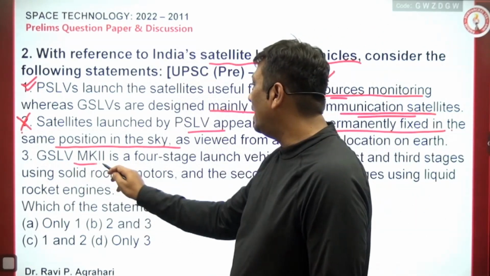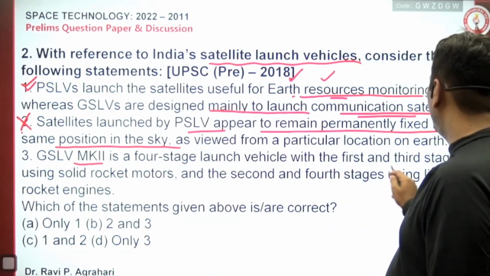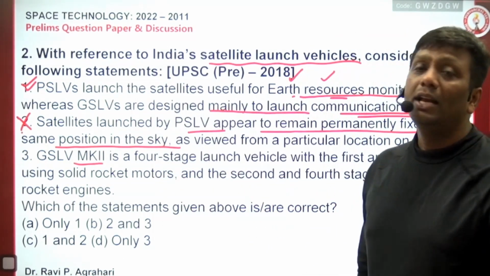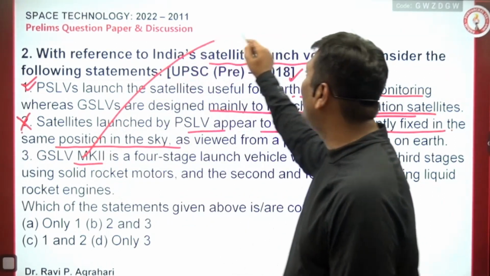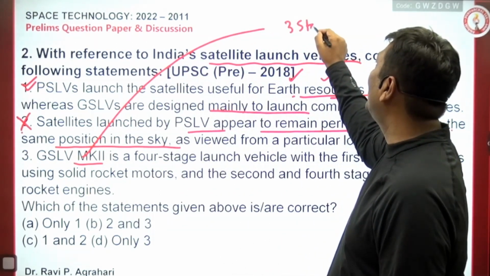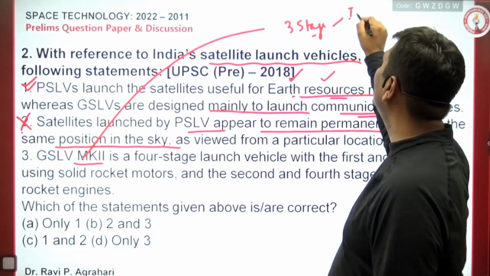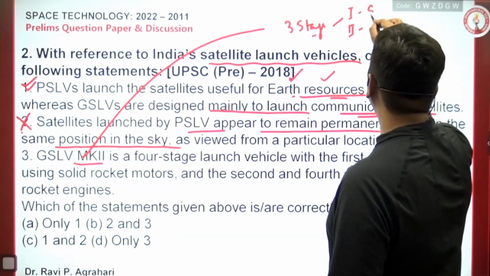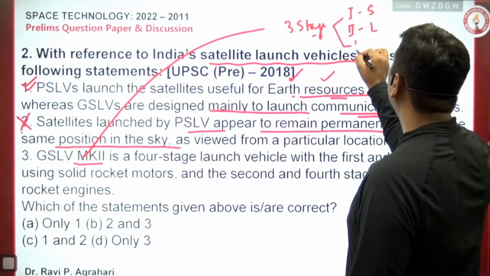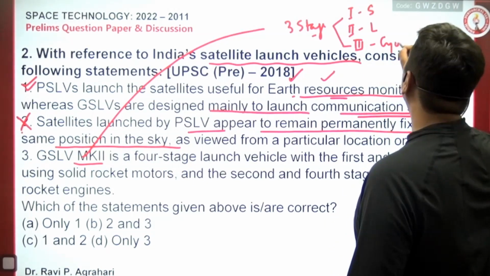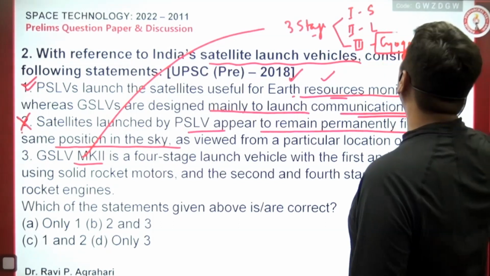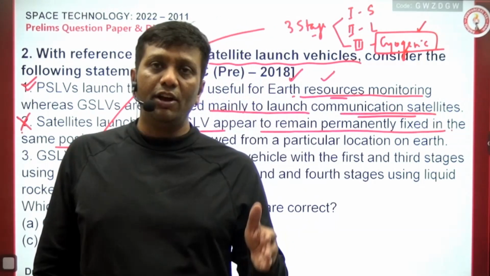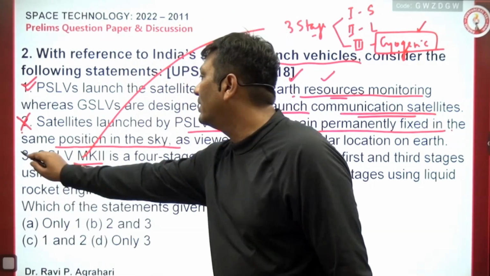Third statement: GSLV Mk2 is a 4-stage launch vehicle with the first and third stages using the solid rocket motor engine, and the second and fourth using liquid. This is absolutely wrong, guys. GSLV is actually a 3-stage launch vehicle, as I always discuss with you guys. The first and second stages are similar to PSLV, with solid propellant and liquid propellant. The third stage is totally different, where we are using cryogenic propellant. Cryogenic propellant is still a very good question. I have spoken to you a lot about the cryogenic stage, and how important it is in the case of GSLV. So this statement is absolutely wrong.